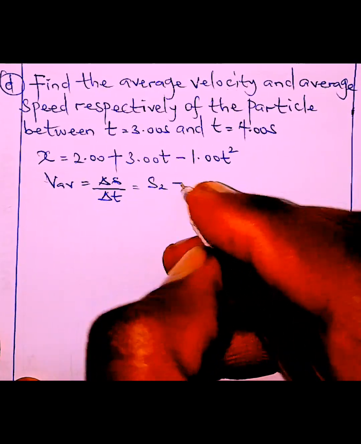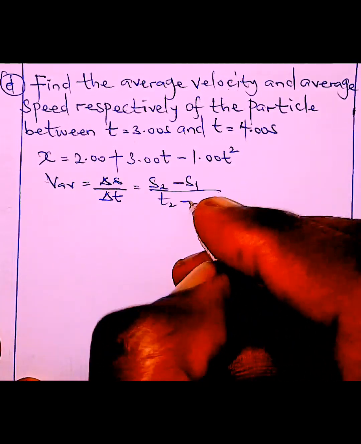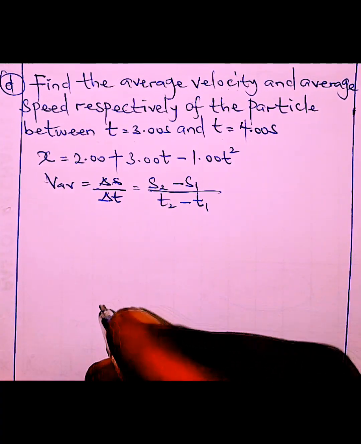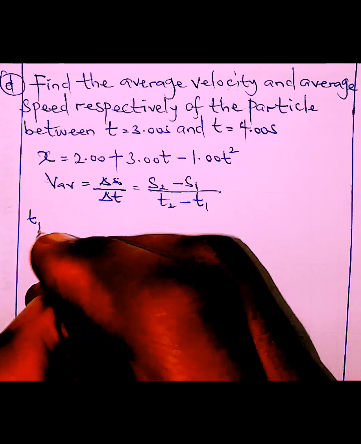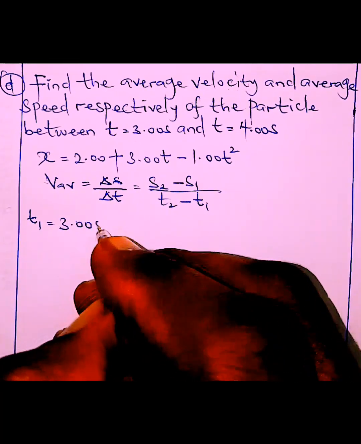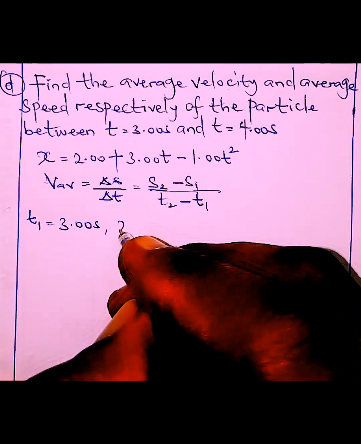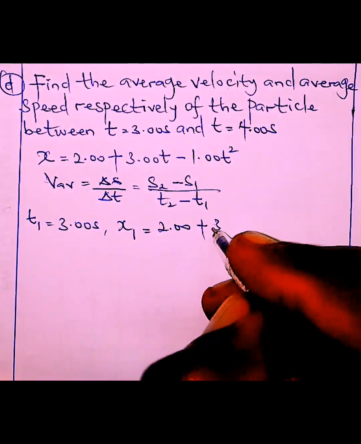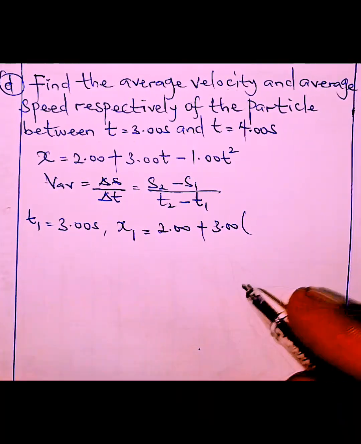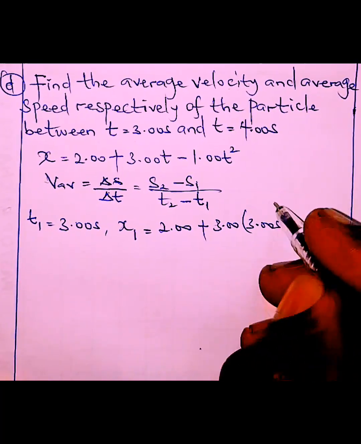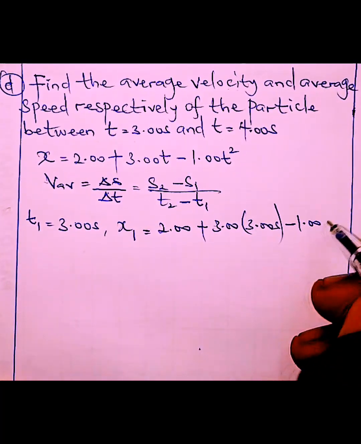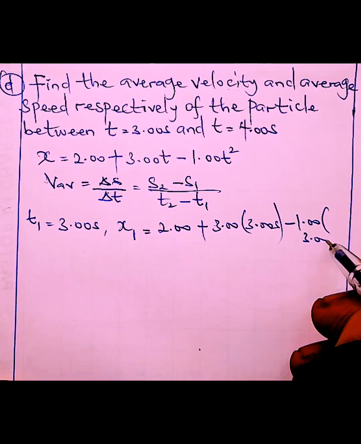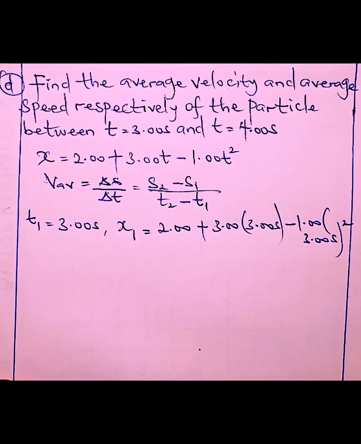So average velocity is displacement 2 minus displacement 1 over time 2 minus time 1. First of all, let's get our first displacement. At time 1, which is 3.00 seconds, our displacement 1 will be 2.00 plus 3.00 times time 1, which is 3.00 seconds, minus 1.00 times time 1, still 3.00 seconds, raised to power 2.